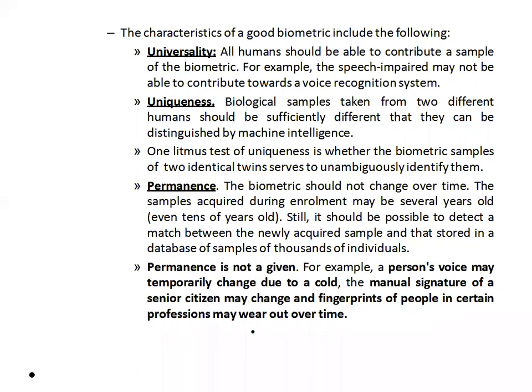Uniqueness tells it is going to identify you. It will tell who is the person by seeing your biometric feature. By seeing your biometric sample, it will tell the name of the valid user. Even if you give siblings or twins, it is going to identify who are these two people. So that kind of uniqueness is there in the biometric.